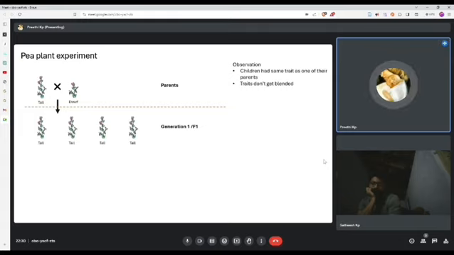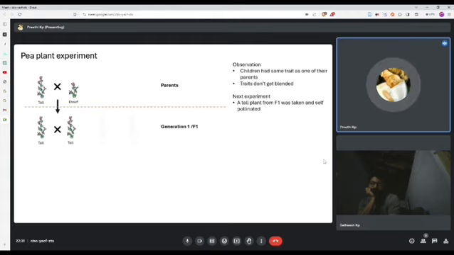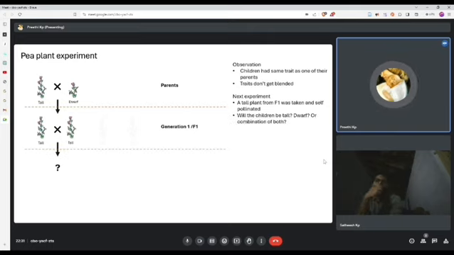You can only get a tall or a dwarf plant. With these observations, he moved down to the next experiment. He took one of the tall children from the F1 generation and self-pollinated it, which means in this case the father and the mother were the same plant. Now, based on your knowledge so far, tell me, how would the offspring of this cross, or F2 generation, look